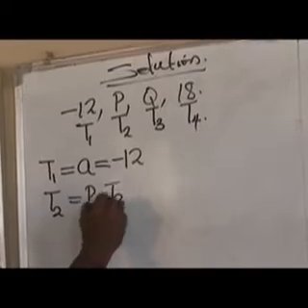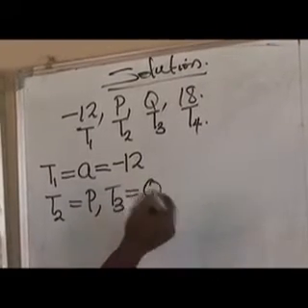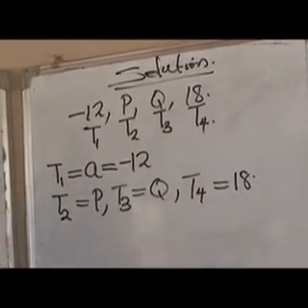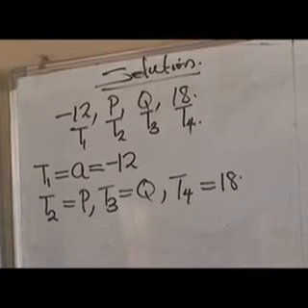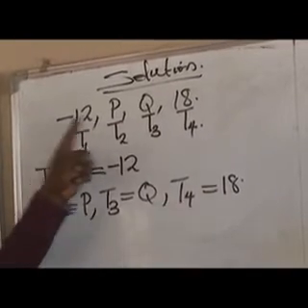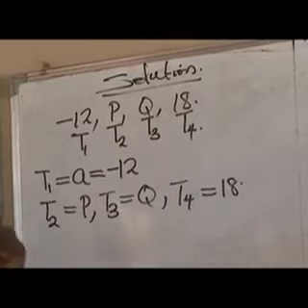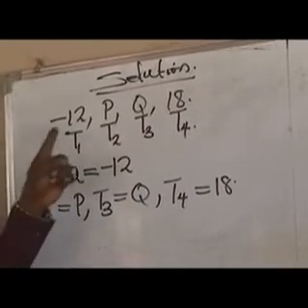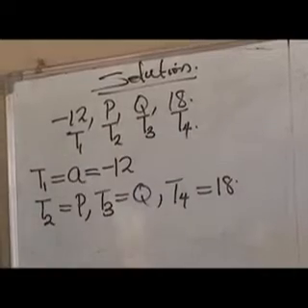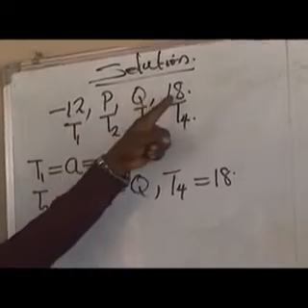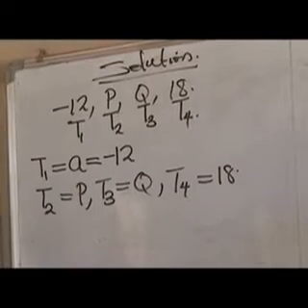T3 is equal to Q. And the last one, T4, is equal to 18. Please take notes. When you are solving problems like this in an exam, don't be carried away. The first value given here and this last value given to you, minus 12 and 18, is very vital. These are the keys that will enable you to solve this problem without making any mistakes. So take note of these two values, the minus 12 and what?